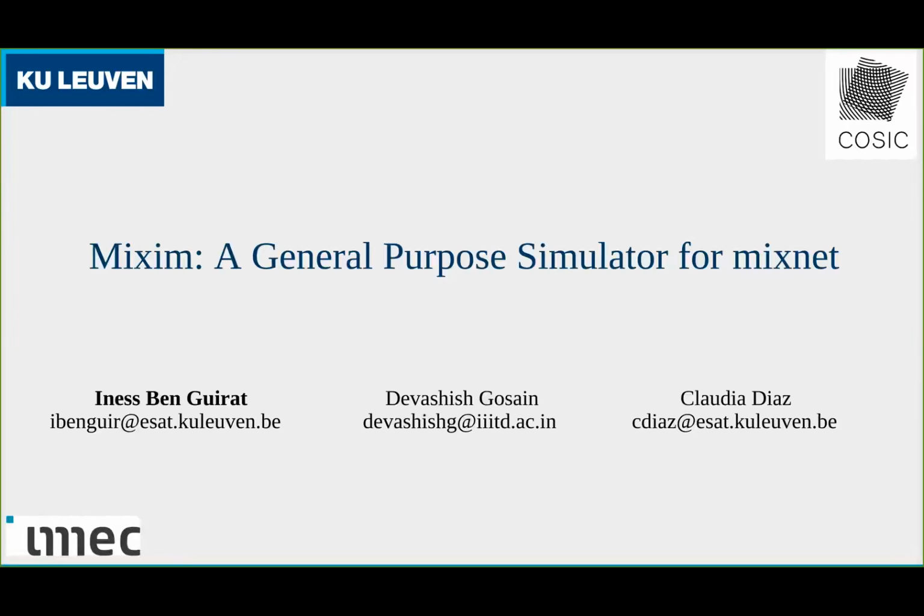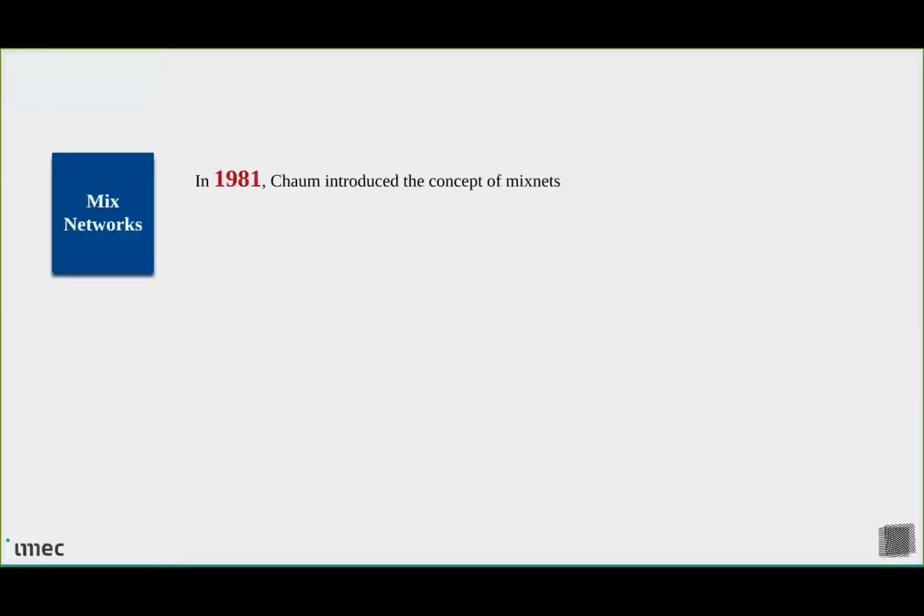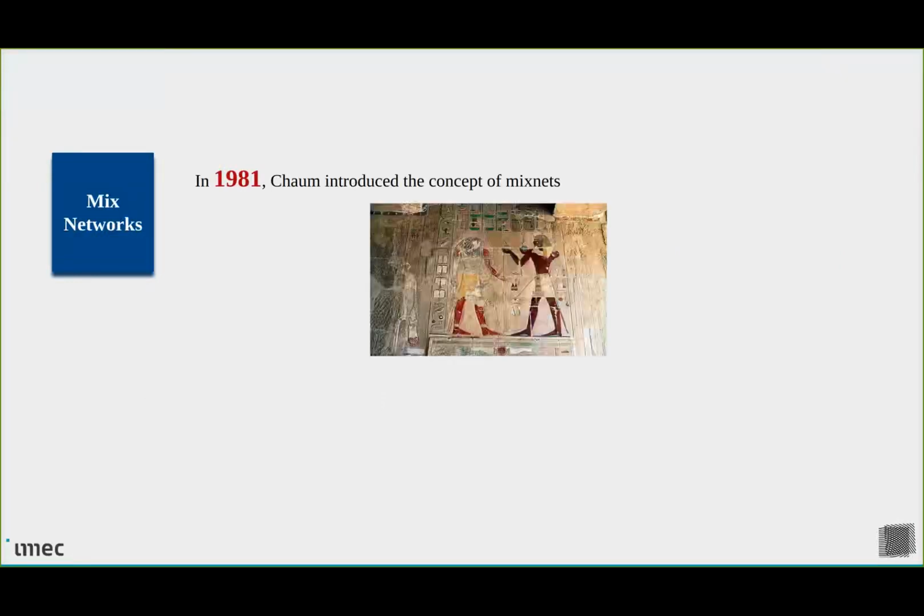So I did, hoping that I'm going to find the ultimate answer to my question and the secret of building anonymous communication systems. And as most PhD students know, in your first year of PhD, you will be reading a lot of papers. And in my field, I had to go back to 1981, basically the ancient history of anonymous communication, where Chaum introduced the concept of mixnets.